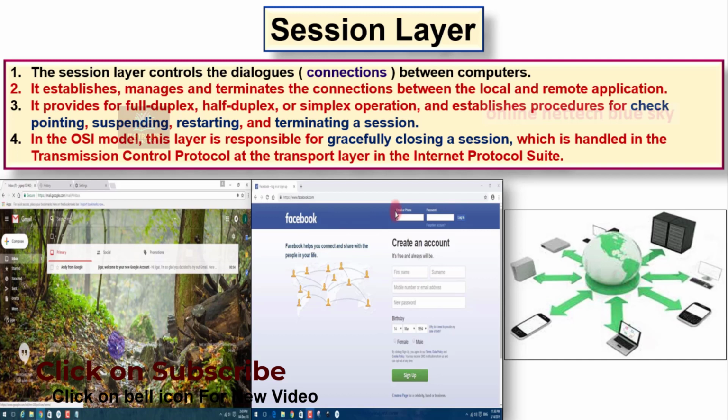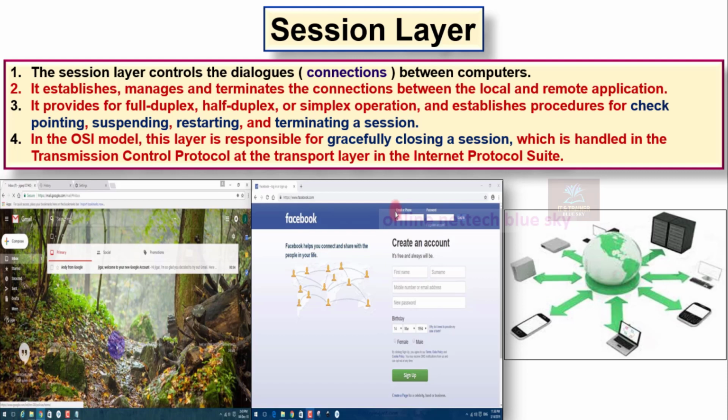So what is terminating? It is reconnecting, and the best example is in Google Chrome.